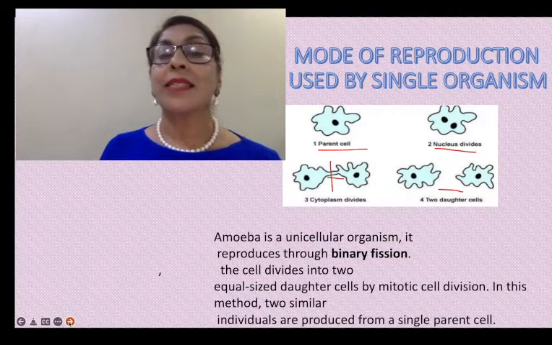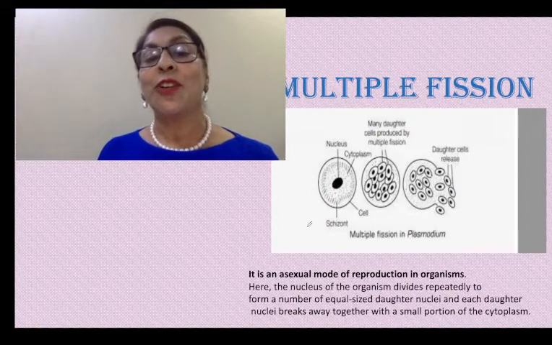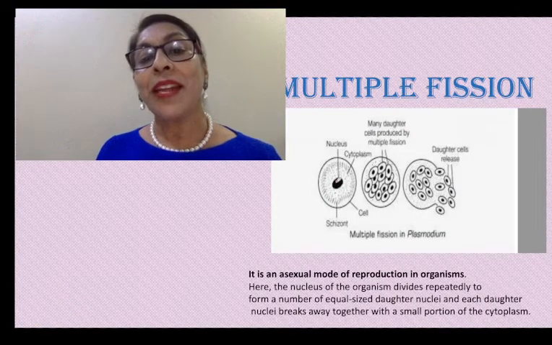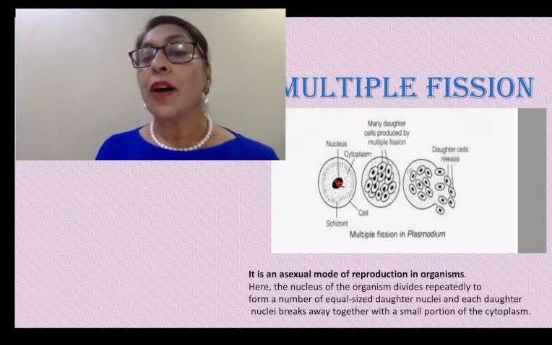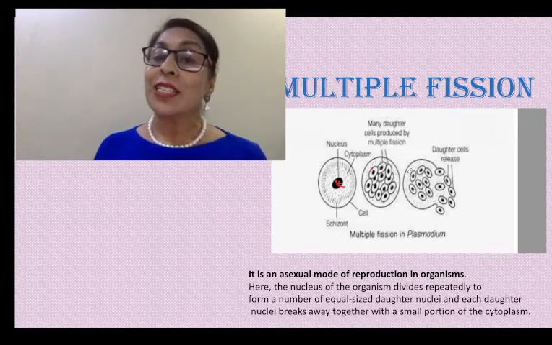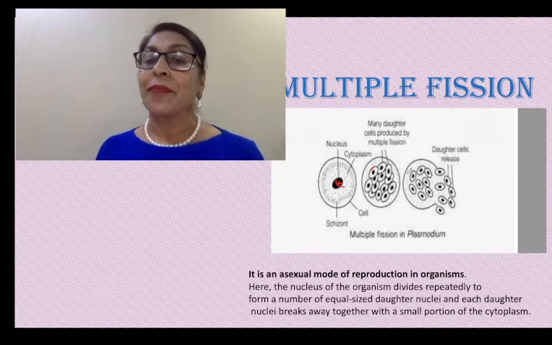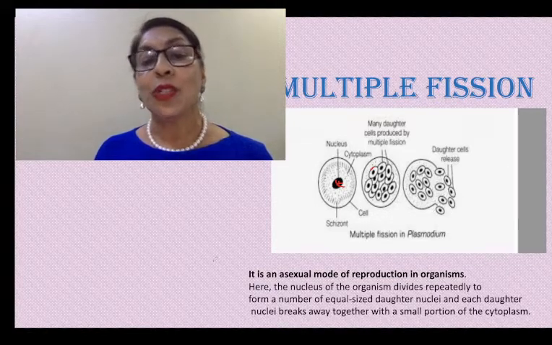Now next is multiple fission. In multiple fission, the nucleus divides many times into many nuclei. Each nucleus is surrounded by protoplasm. Whenever this cell bursts out, these daughter cells are liberated and start growing into the host cell.